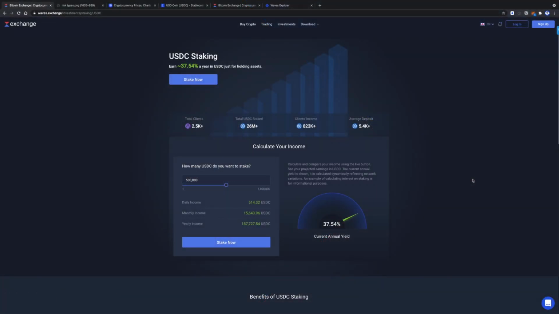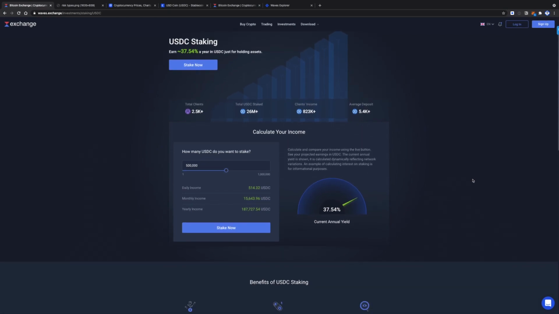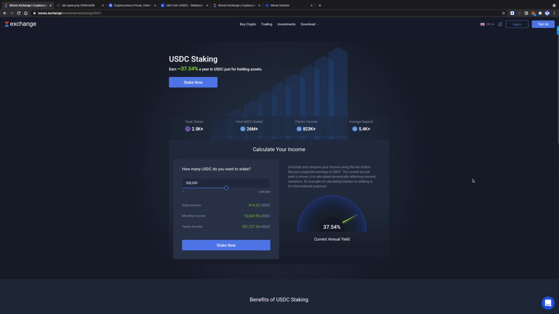Hello everyone. Many traders and users of crypto assets ask about low risk investments with the highest possible APY. And today we will talk about one of the best options for investing in USD with a great APY of around 40%. We will use USD coin, which is also known as USDC, and Waves Exchange.